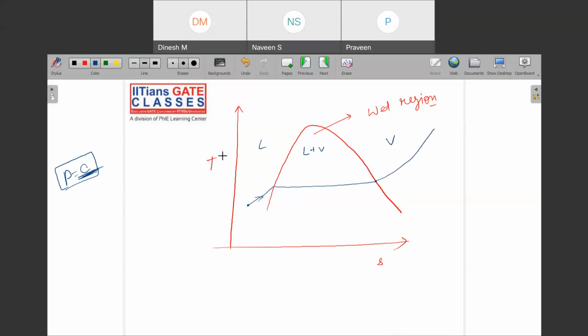Then it was found that during this heat, this is your pressure equal to constant curve. So what happened is that when you entered the phase change region, or wet region, there was no change in temperature as well. If you kept on heating, once the boiling starts, that means once the phase change starts, your pressure was constant already, but your temperature also became constant. For whom? For the phase change region.